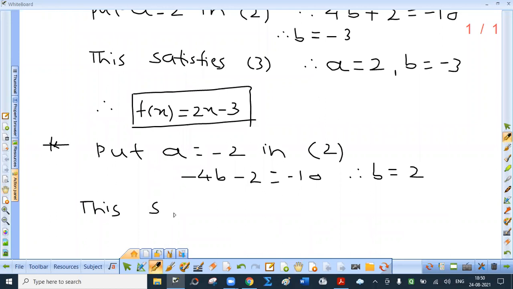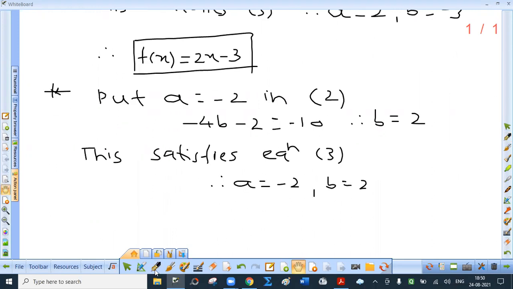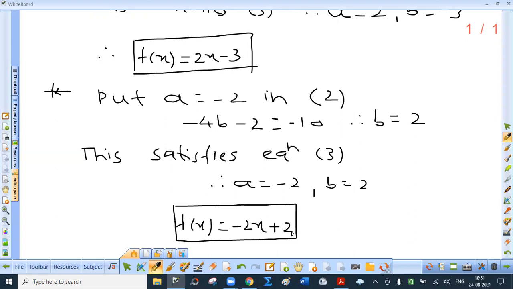This satisfies equation 3. So a equal to -2, b equal to 2. So there are two functions. Second one is f of x equal to -2x plus 2.